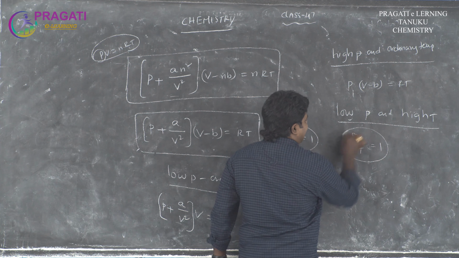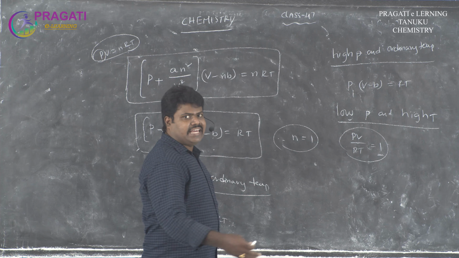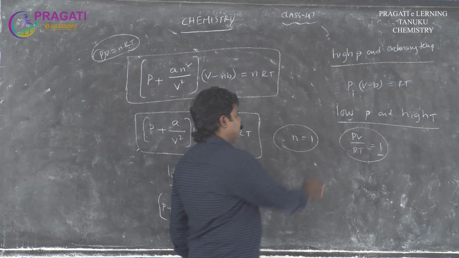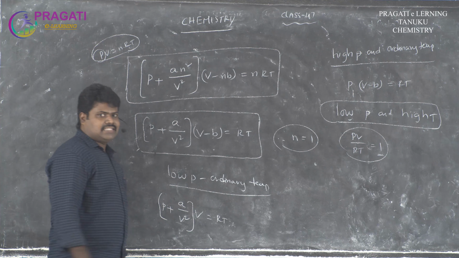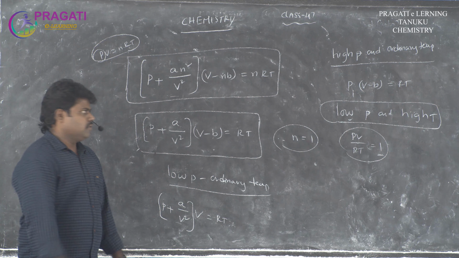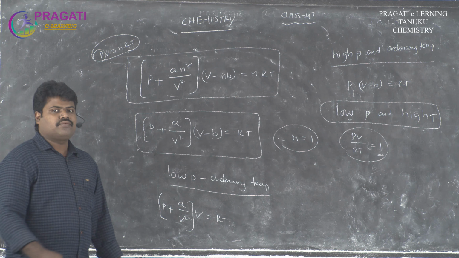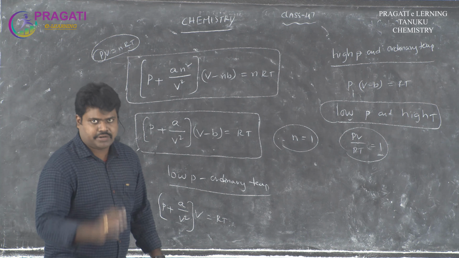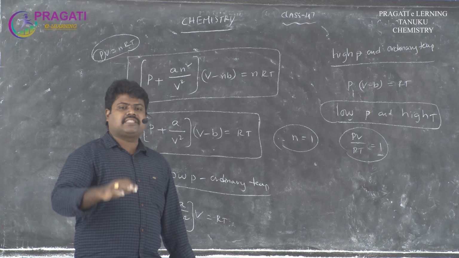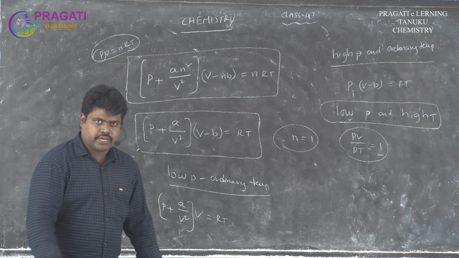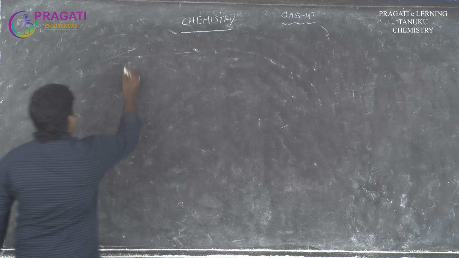That means real gases behave like ideal gases at low pressure and high temperature. So this is the Van der Waals equation at different conditions: low pressure, high pressure at ordinary temperatures, and at the same time low pressure and high temperatures. Okay, and the next concept is interactions.